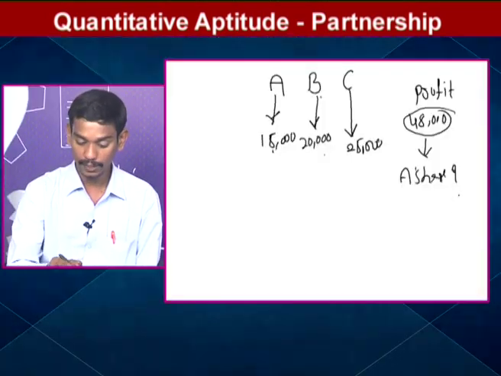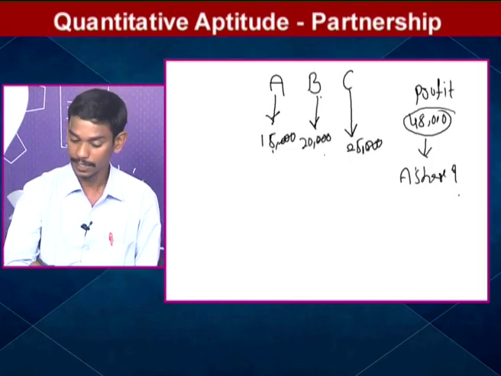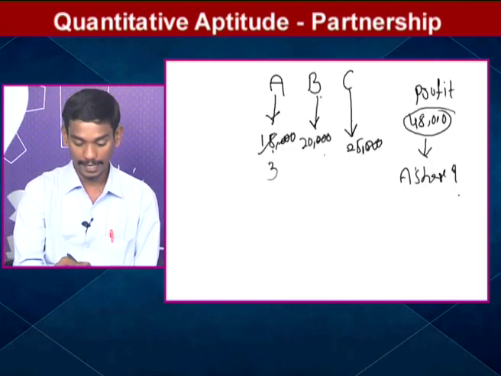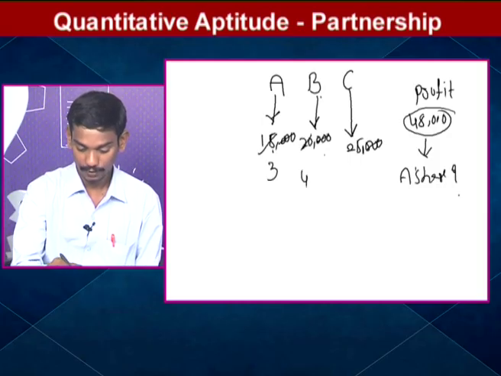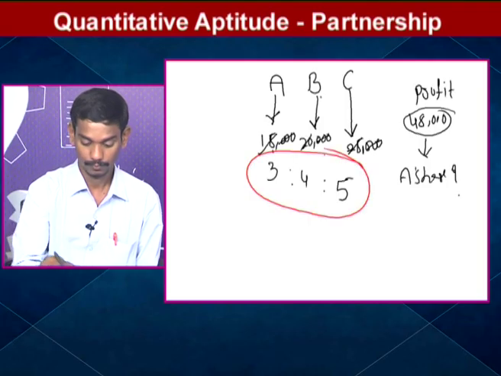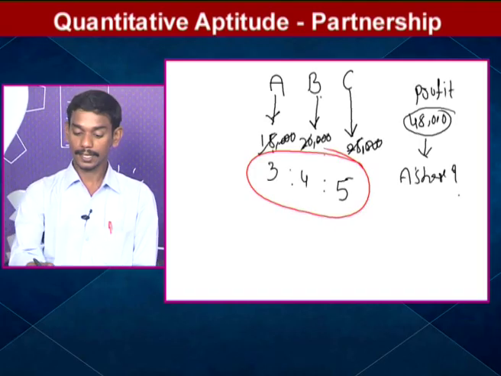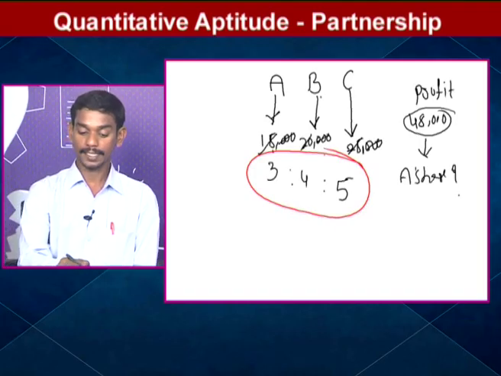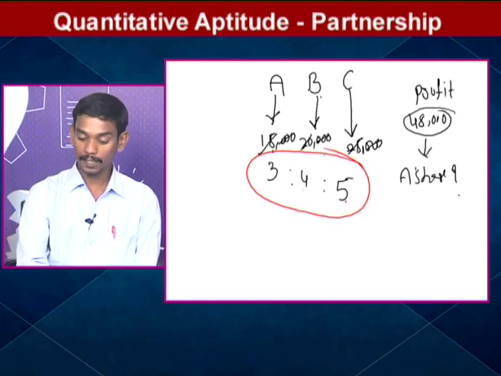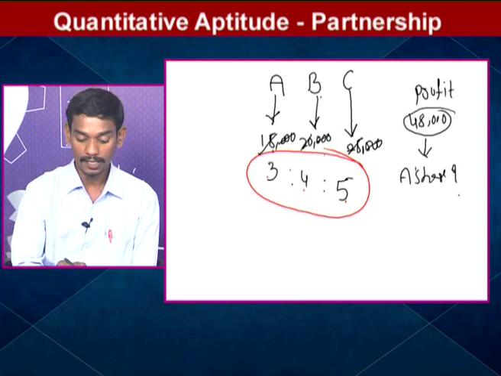What is the ratio of their profits? 3 zeros, 3 zeros, 3 zeros will cancel. Again 5 3s are 15, 5 4s are 20, 5 5s are 25. This is the ratio of profit distributed. In this ratio of profit distributed, what is A's share? 3 parts. Total how many parts? 5, 4, 9 and 3, 12 parts. In these 12 parts, A's part is 3 parts only. So we want A's share.